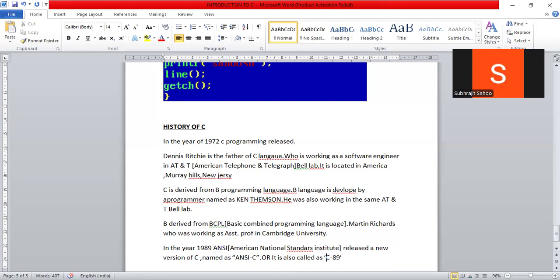Who released it? The American National Standards Institute, right? This is not a particular person. The particular person who developed the C language, who is called the father of C, is Dennis Ritchie. But after C, several versions came. An organization combinedly worked on that and released a new version named ANSI C, also called C89, right?